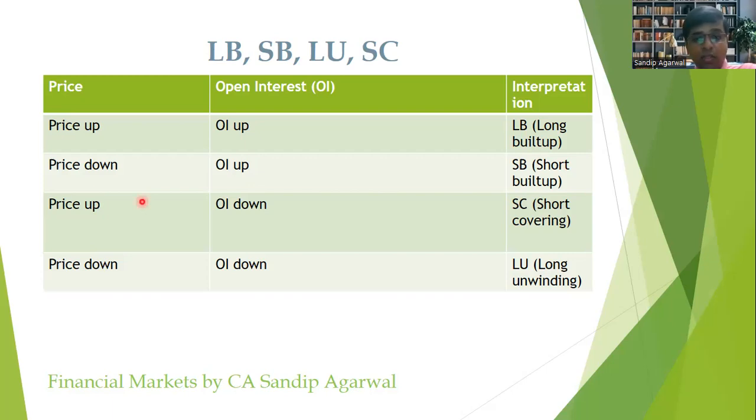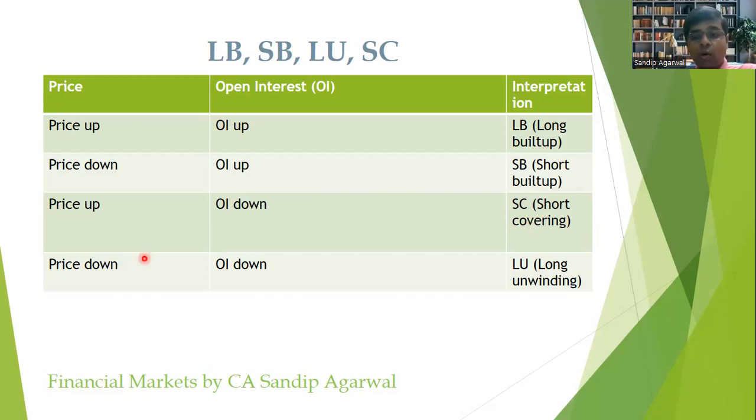Third, when the price of the underlying instrument, which is Nifty in our case, has gone up, but the open interest has gone down. So it means that the price is going up, but the open interest has been reducing. It means that the persons who have earlier created the short positions are basically unwinding their positions. It is termed in the market as short covering. Short covering means the persons who have built up the shorts earlier are now covering their shorts. So that's why it is called short covering.